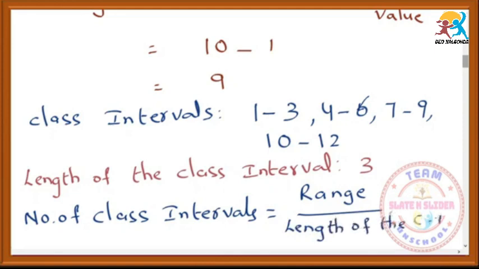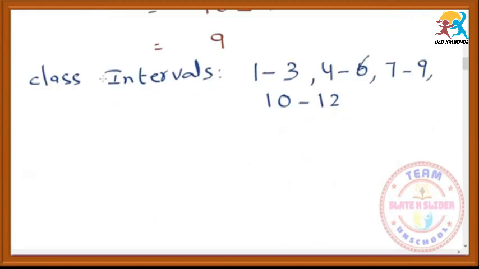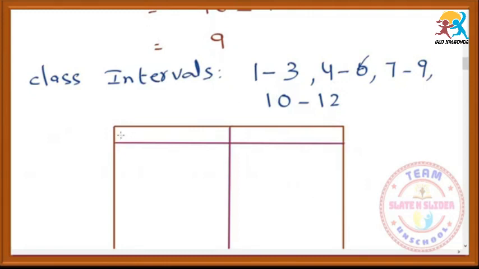Class interval, I will denote it as CI. The class intervals are 1 to 3, 4 to 6, 7 to 9, 10 to 12. We will tabulate this. See this first. Here we have to write the class. Instead of marks, we have to use the words class interval. Here, number of students means frequency. That means in each group, how many students we are going to arrange.